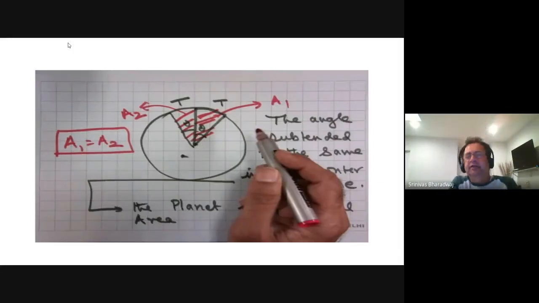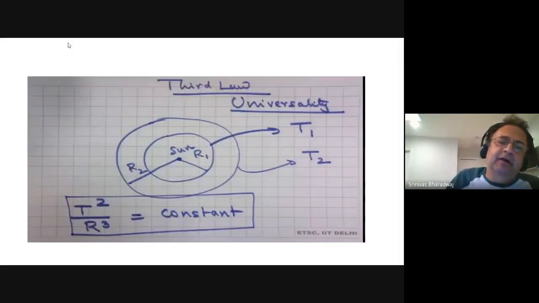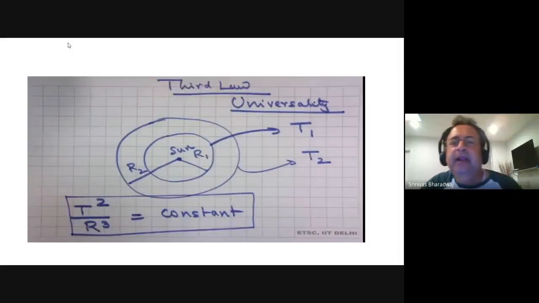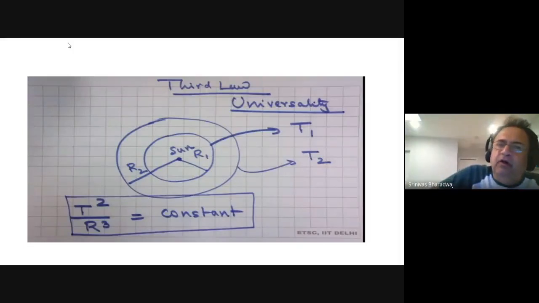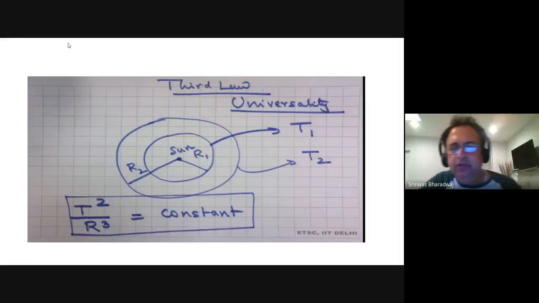So r square is inversely proportional to d theta by dt. r square d theta by dt is a constant. d theta by dt is the angular velocity, omega. Omega is proportional to 1 by r square. So keep that in mind. The third law of Kepler, same as Newton's law of gravitation, is T square is proportional to R cube.